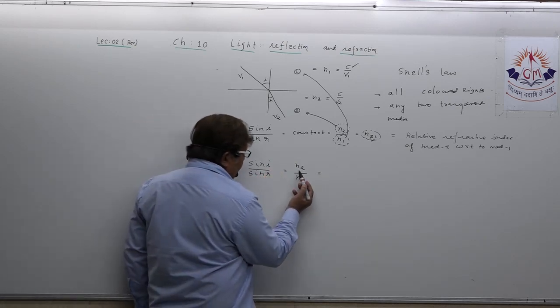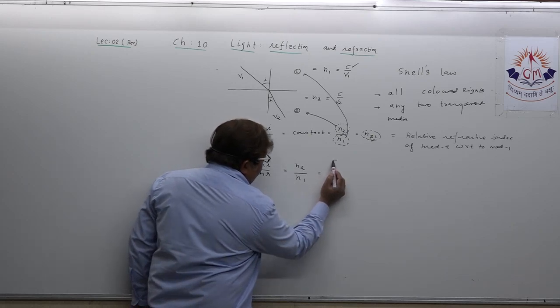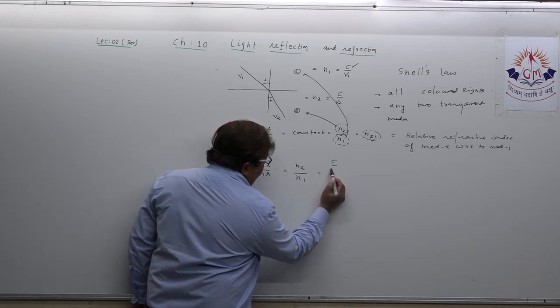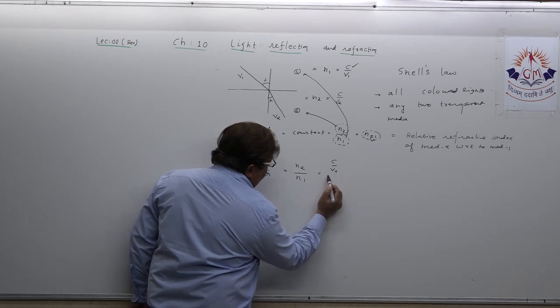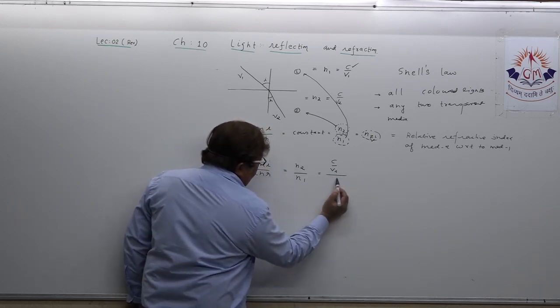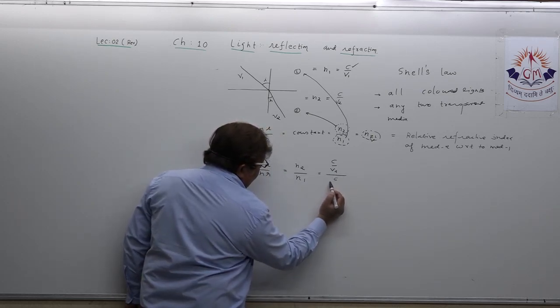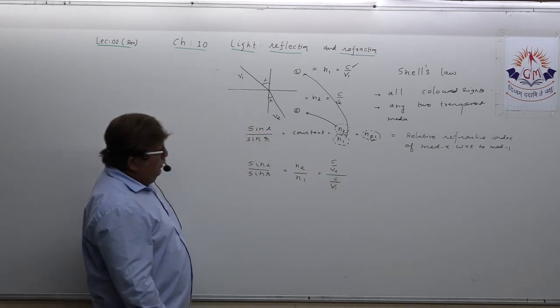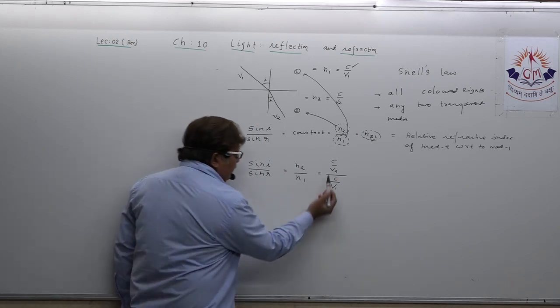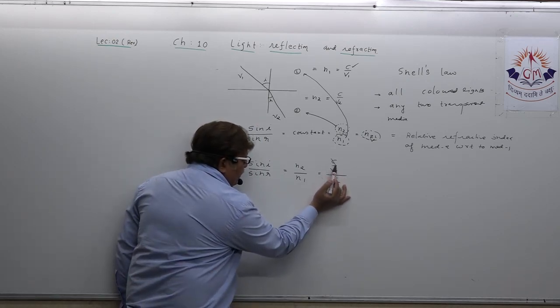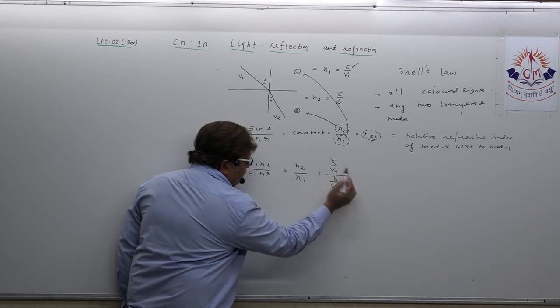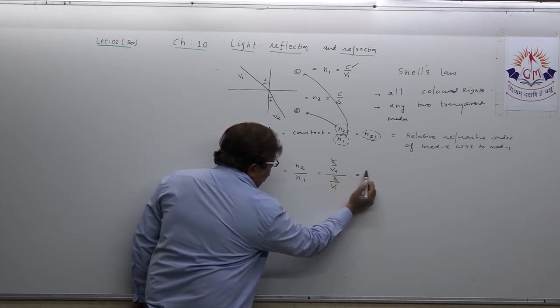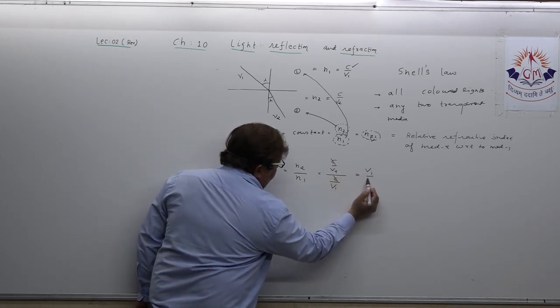See, n2 means the absolute refractive index of medium 2. n1 means the absolute refractive index of medium 1. c got cancelled, and as usual with the transfer of the terms, v1 upon v2.